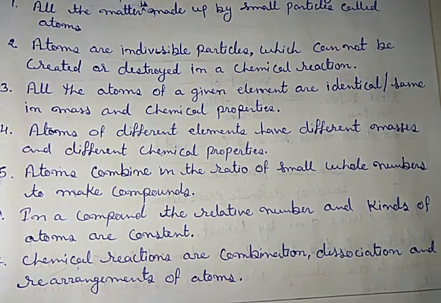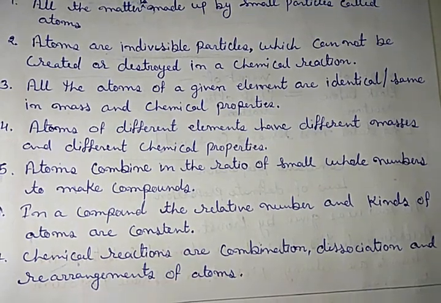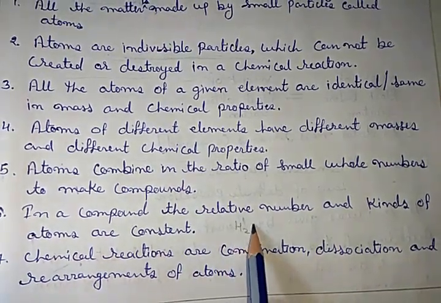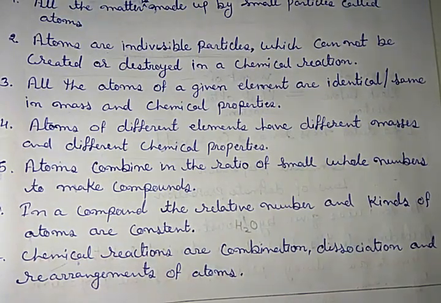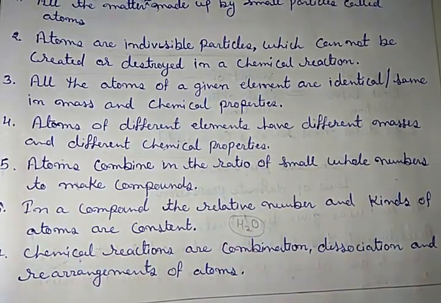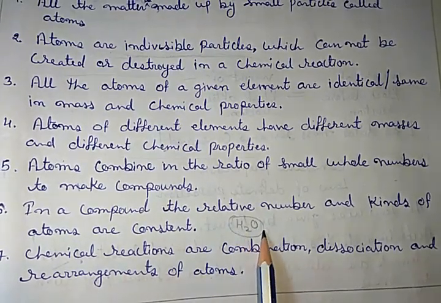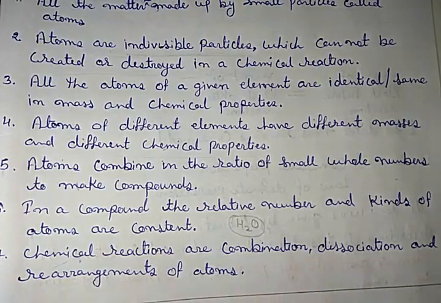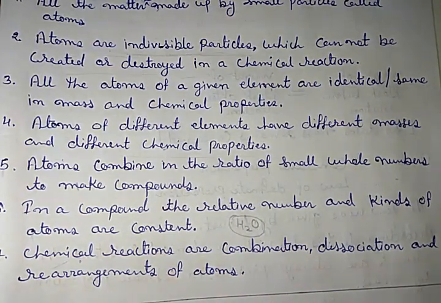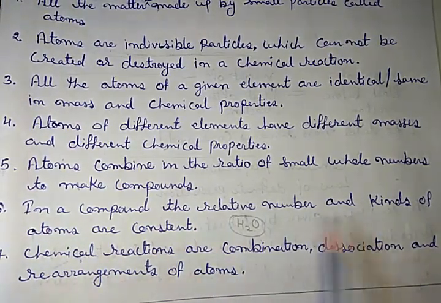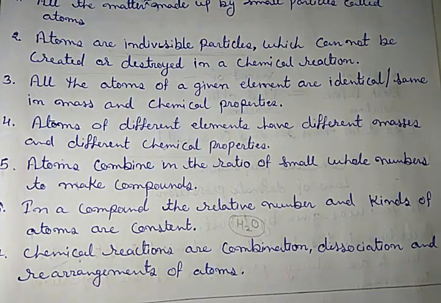Sixth, in a compound, the relative numbers and kind of atoms are constant. That means if you consider water in India, in America, anywhere, it will always be H2O. That means it is always made of hydrogen and oxygen in the ratio 2:1 if we consider the number of atoms, or if we consider the masses, then it will always be 1:8. So in a compound, the relative number and kind of atoms are always constant.